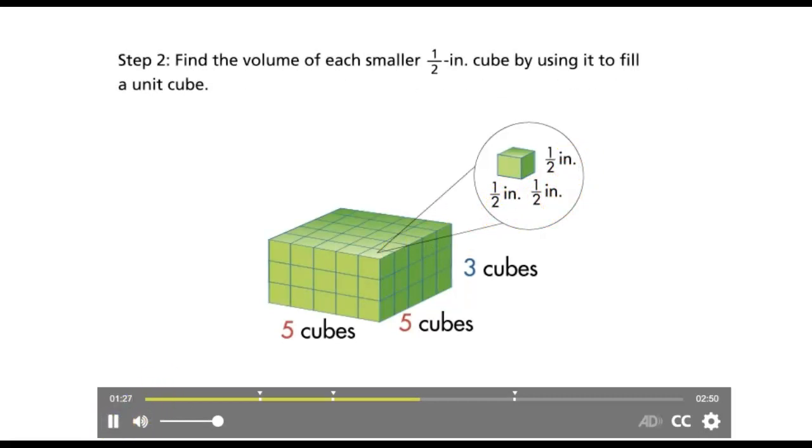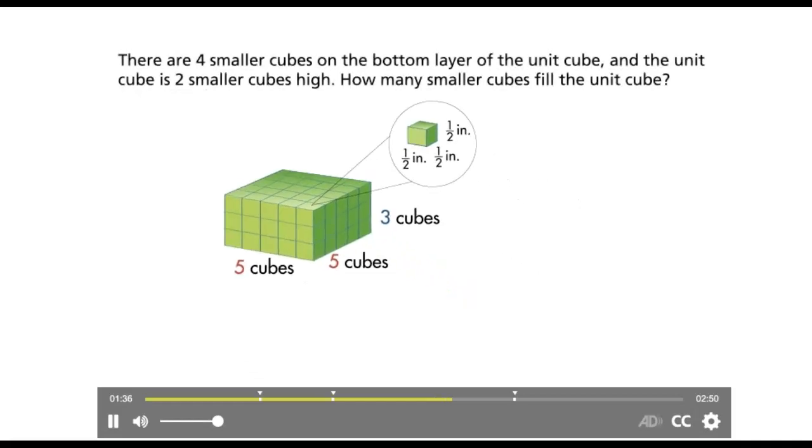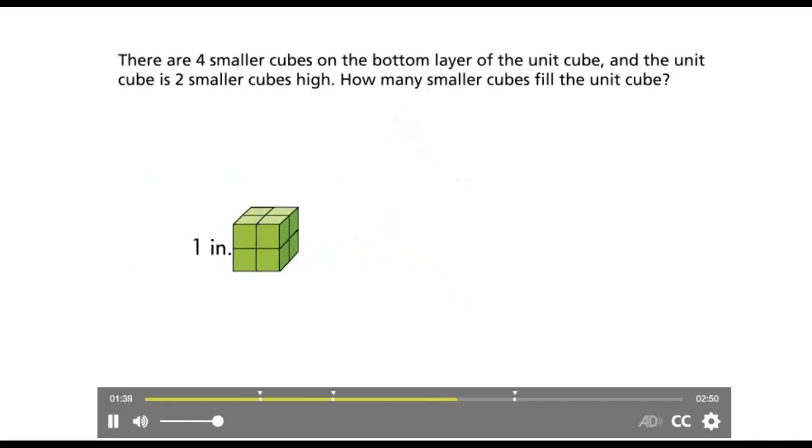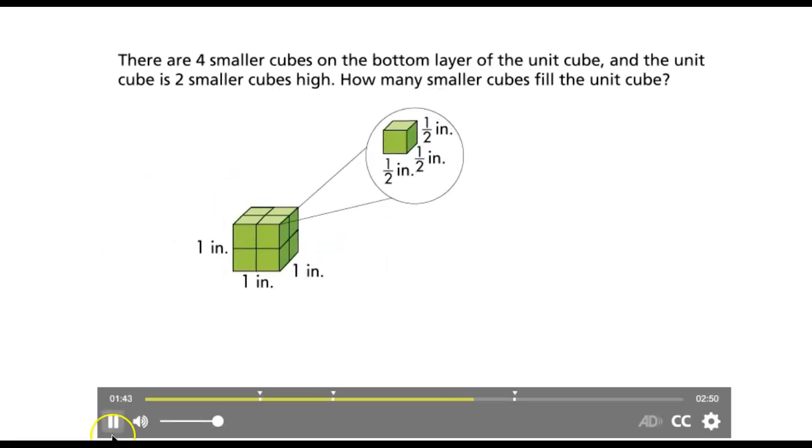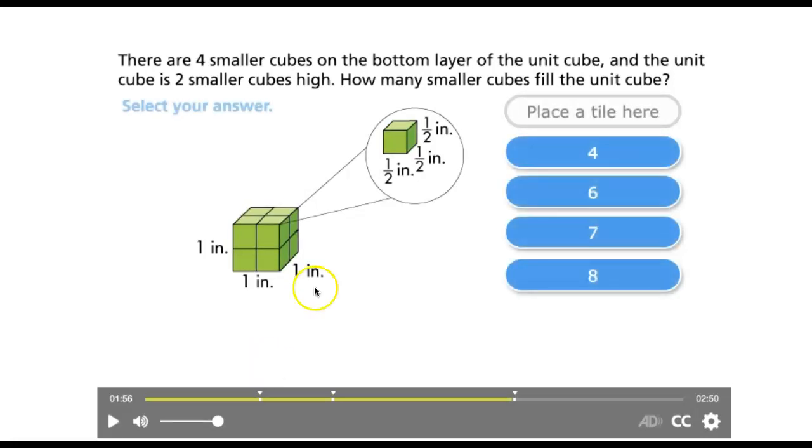Step 2. Find the volume of each smaller 1/2 inch cube by using it to fill a unit cube. There are 4 smaller cubes on the bottom layer of the unit cube, and the unit cube is 2 smaller cubes high. How many smaller cubes fill the unit cube? Select your answer. How many smaller cubes do we have now?